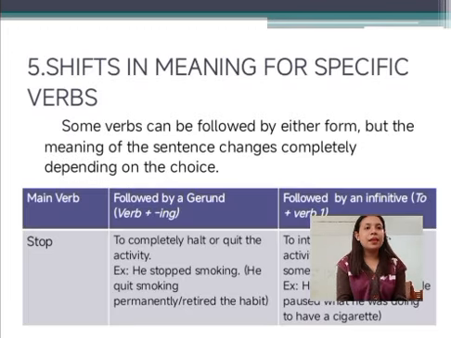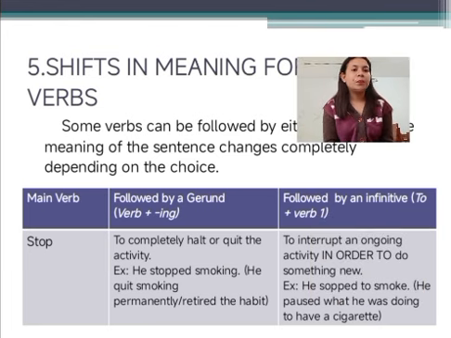Next, shift in meaning for specific verbs. Some verbs can be followed by either form, but the meaning of the sentence changes completely depending on the choice. Main verb stop, followed by a gerund, verb plus -ing, means to completely halt the activity. Example, he stopped smoking, he quit smoking permanently.